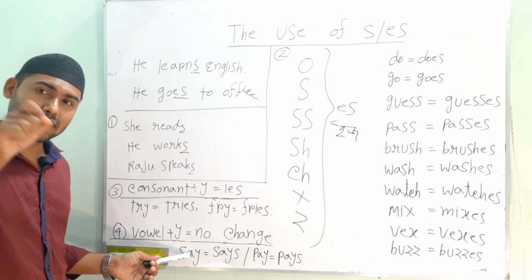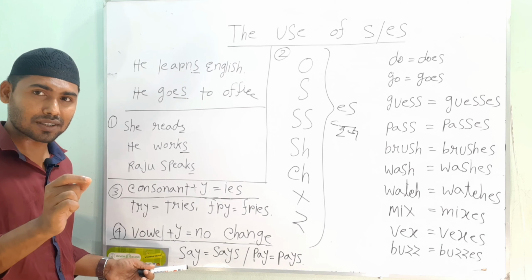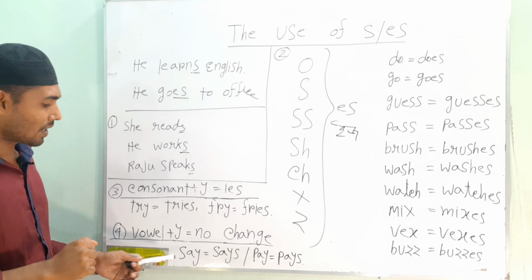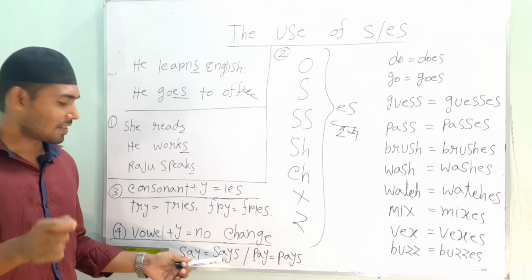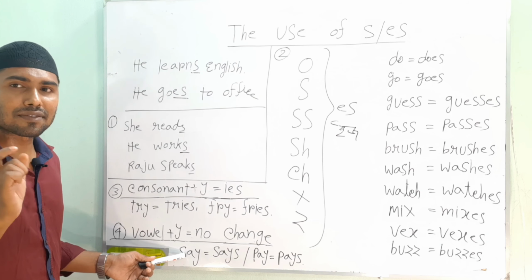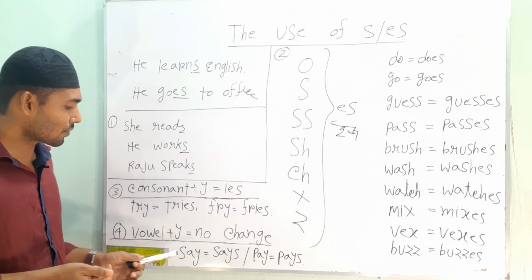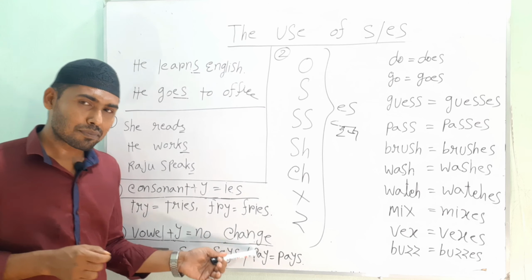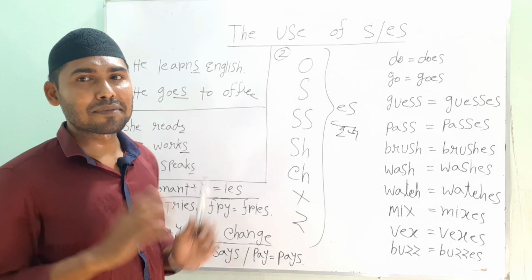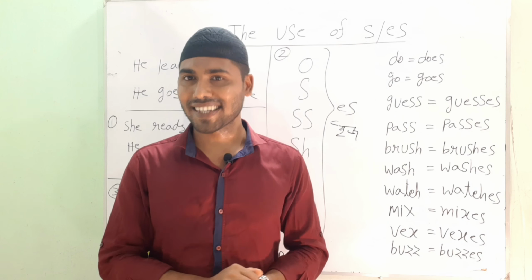Y will remain y, it won't be changed, and just s will be put with this y. Suppose say, says. Say, the last letter is y and before this y there is a vowel. That's why I've used s here. So say, says. Pay, pays. Play, plays. Pray, prays.